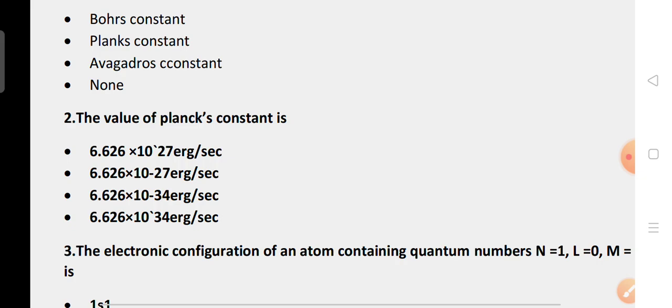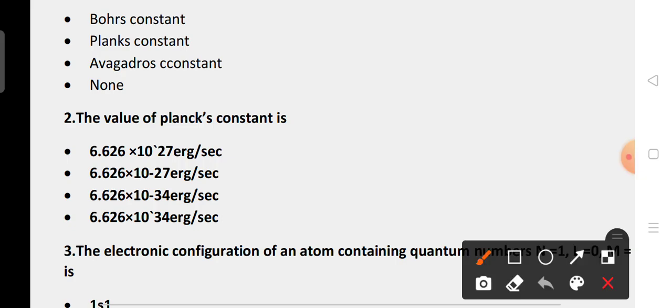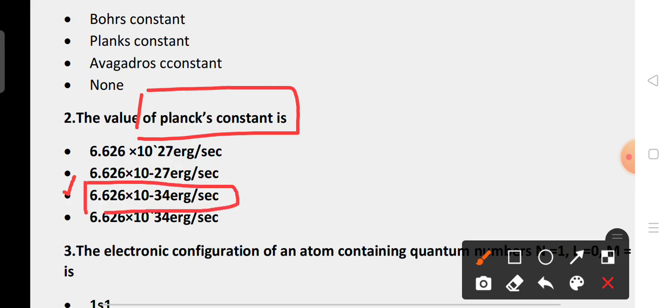Option C: 6.626 into 10 to the power of minus 34 ergs per second. Option D: 6.626 into 10 to the power of 34 ergs per second. The correct option is option C. The value of Planck's constant is 6.626 into 10 to the power of minus 34 ergs per second.